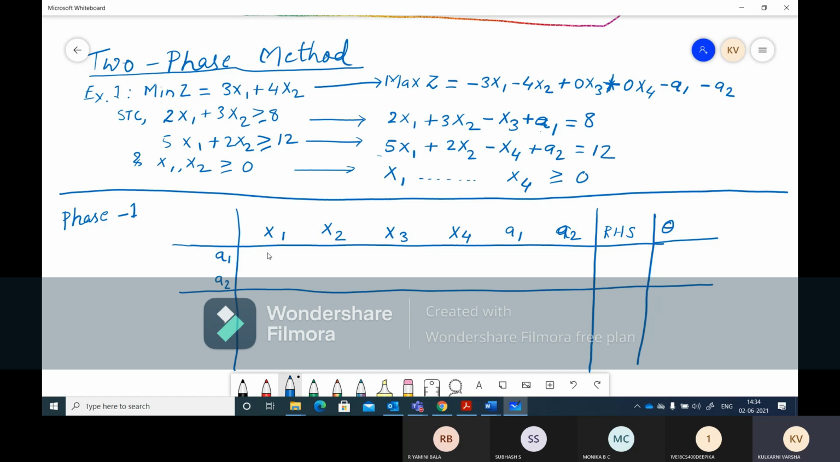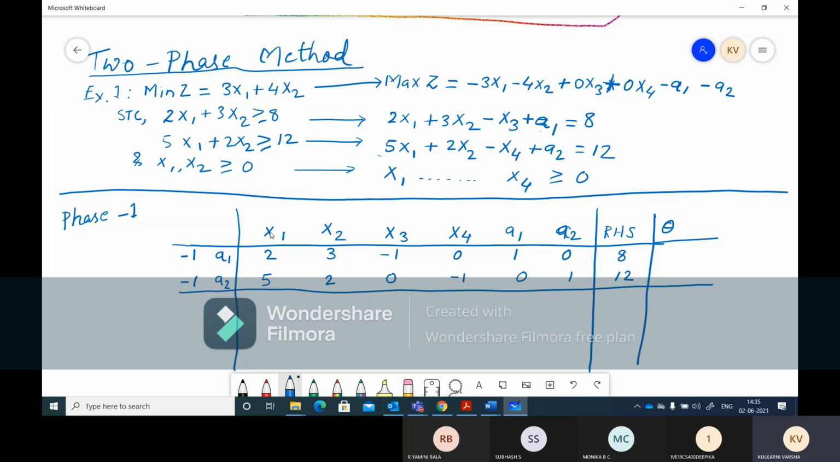So writing the coefficients, filling the matrix: 2, 3, -1, 0, 1, 0, 8. Second constraint: 5, 2, 0, -1, 0, 1, 12. The coefficients are -1, -1 for the artificial variables a1 and a2.